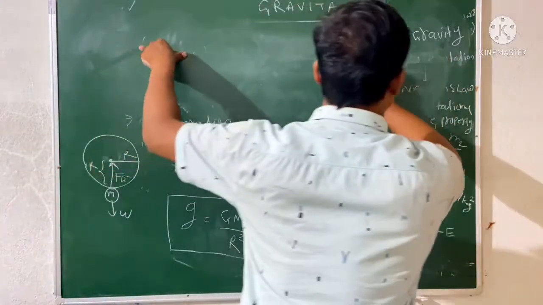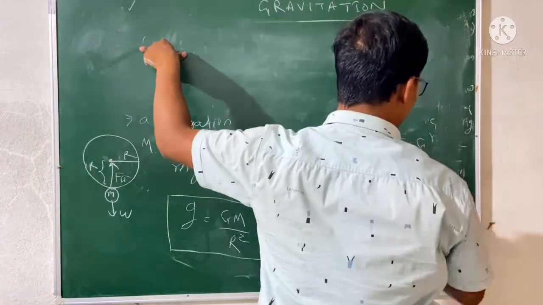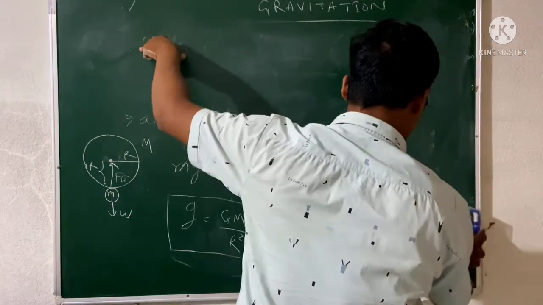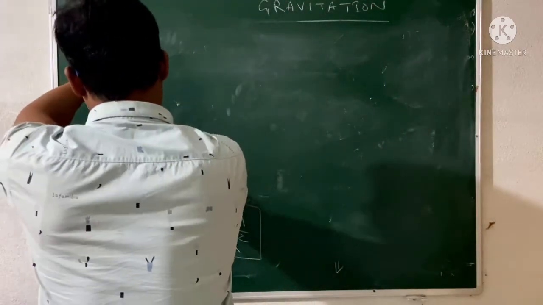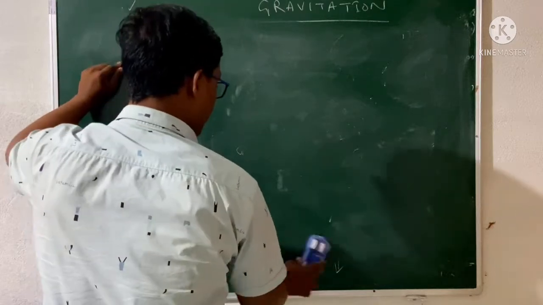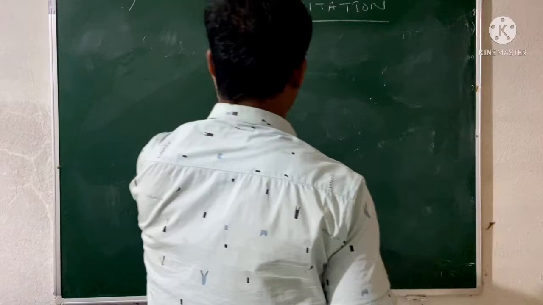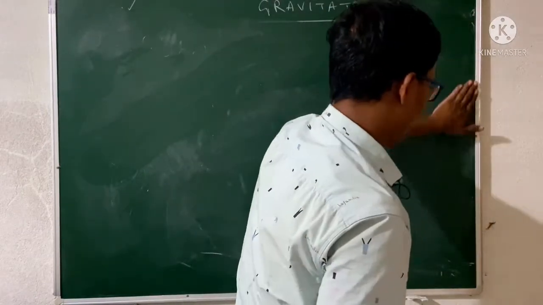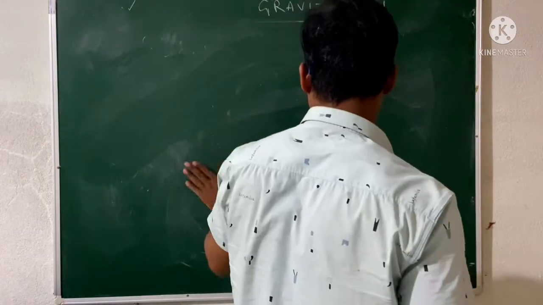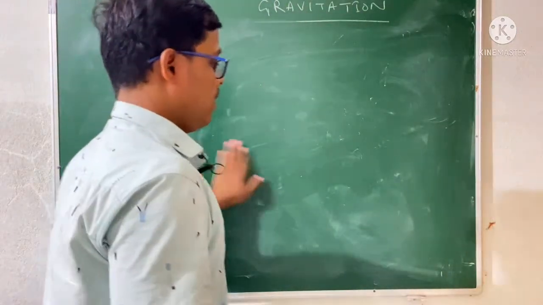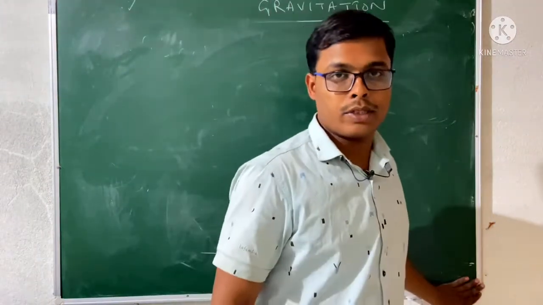Now we will see the value of the acceleration due to gravity at a certain height h. That is also a long-time question, you can understand. We will see what will be the value of the acceleration due to gravity. Remember how we find the acceleration due to gravity. The value is 9.8 meter per second square.